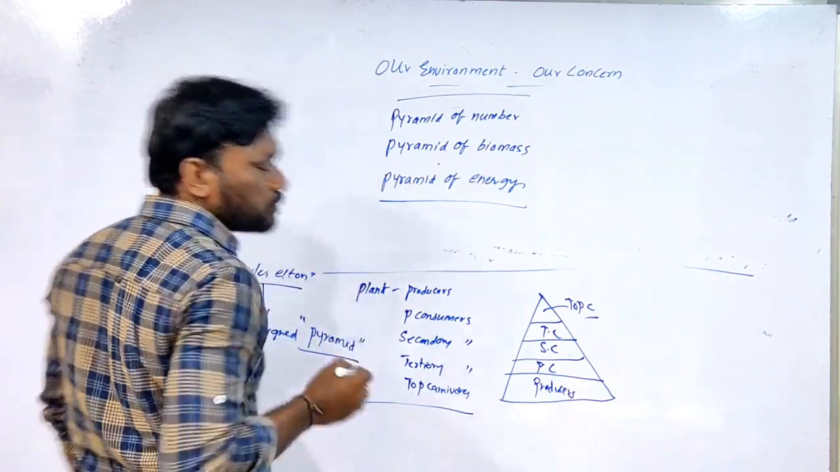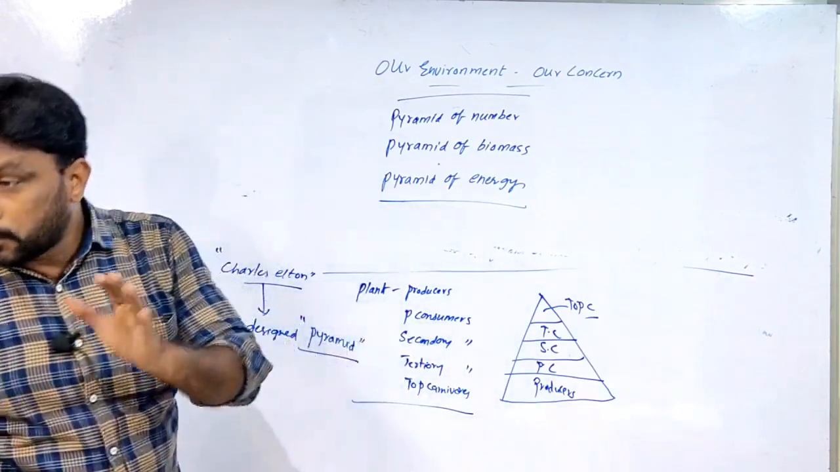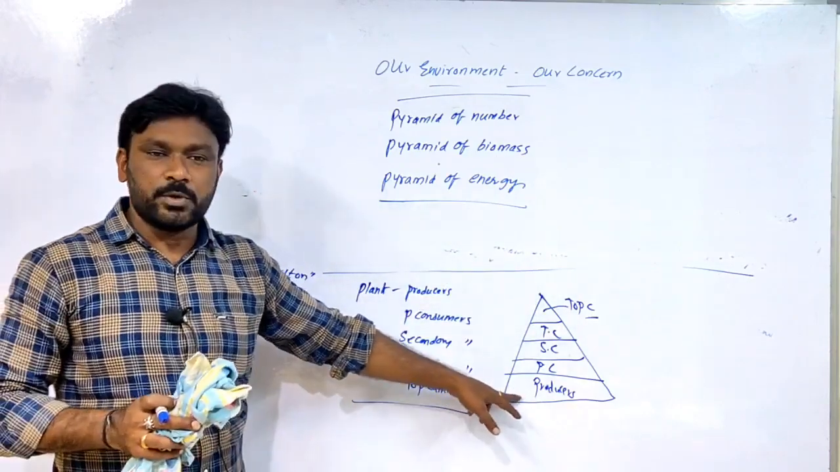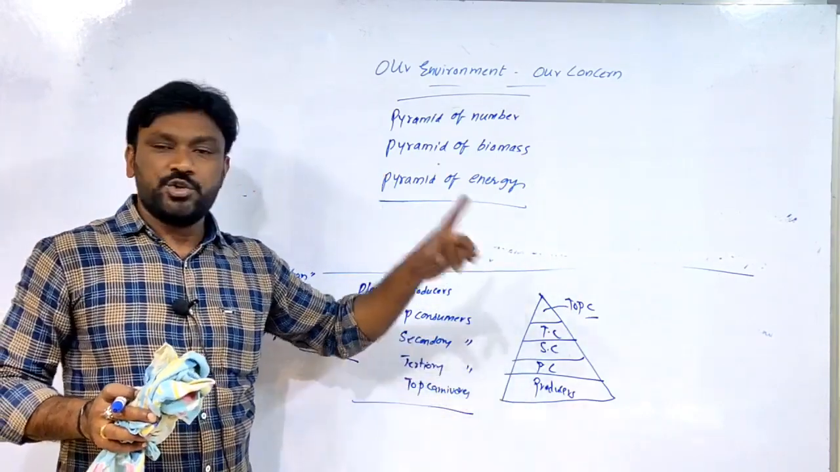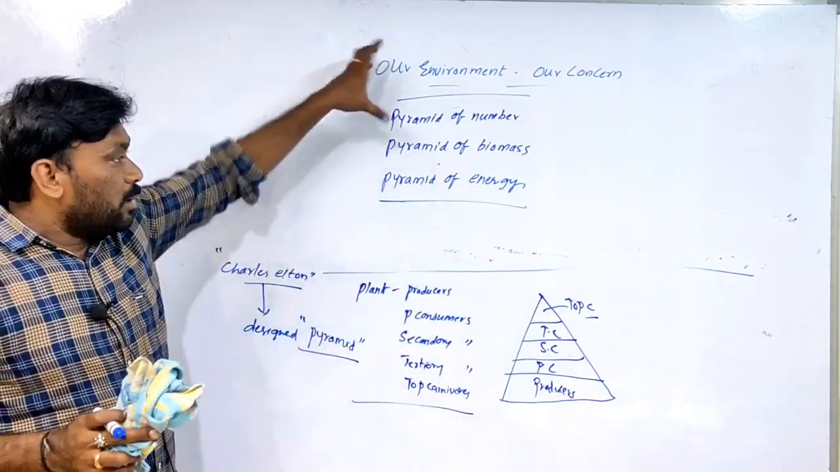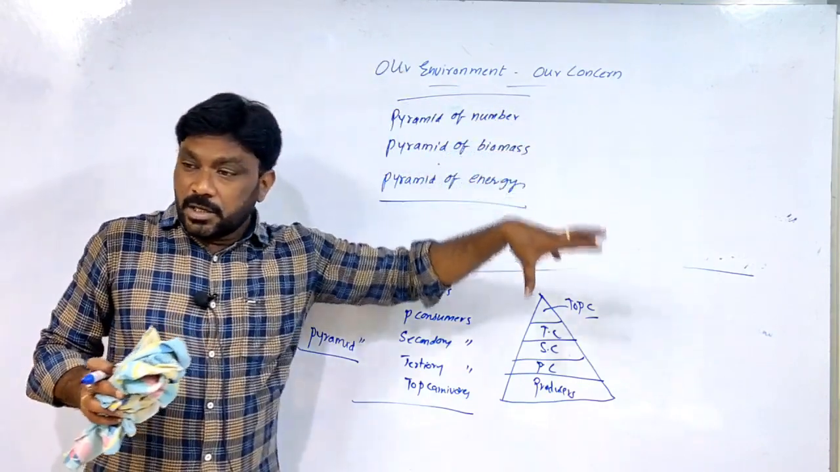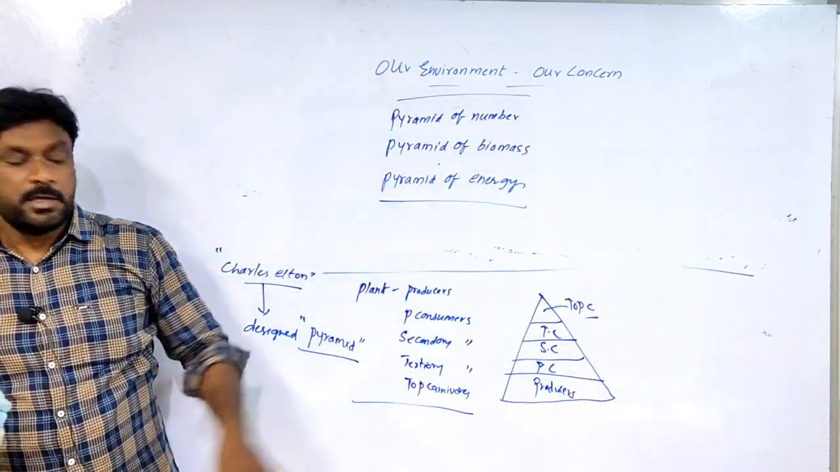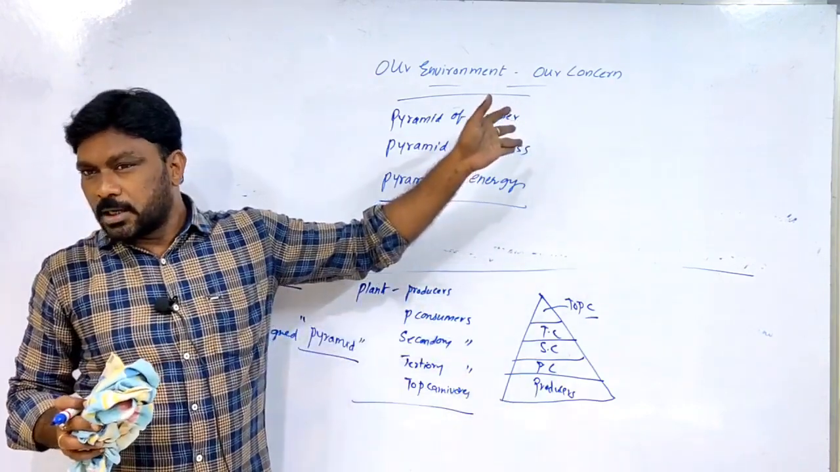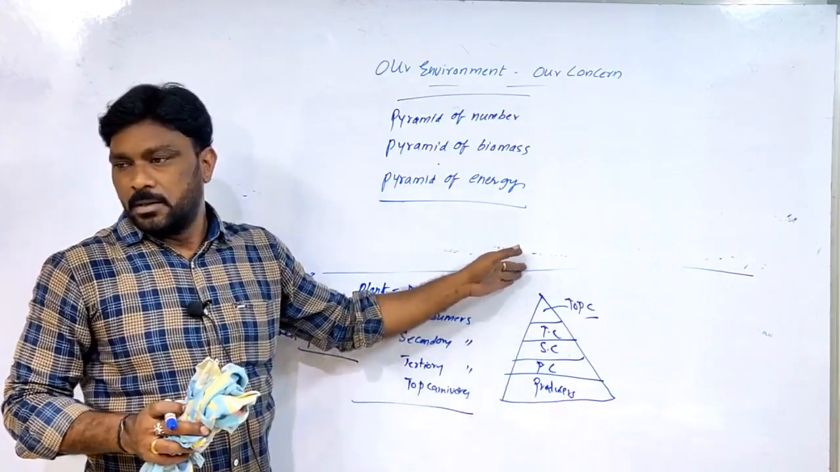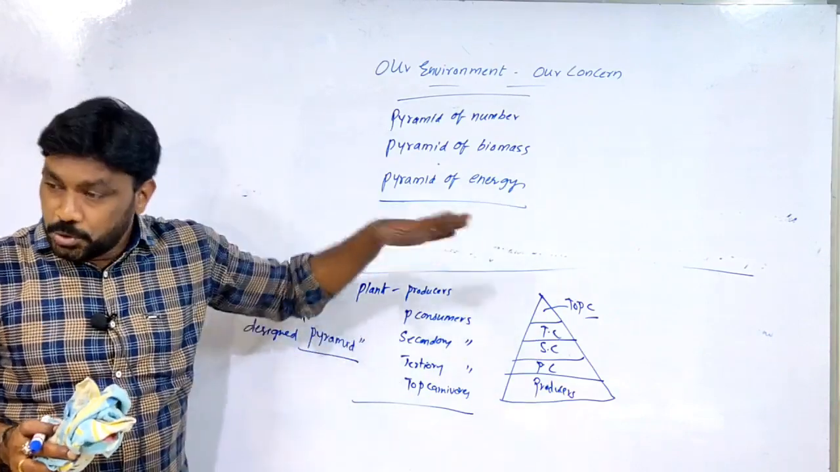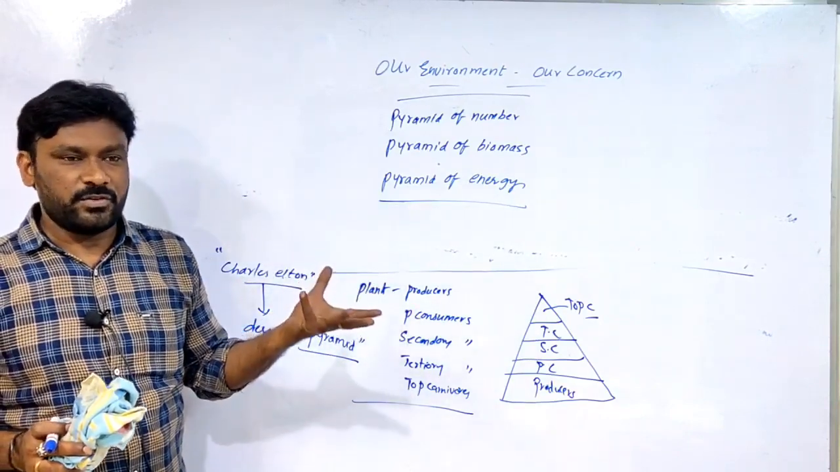Pyramid of number means the number of organisms present in each trophic level. These are trophic levels: producer is one trophic level, primary consumer another trophic level, secondary, tertiary, and top carnivores. The number of living organisms present in each level. As we climb up the pyramid, the number decreases. As we come down the pyramid, the number increases.